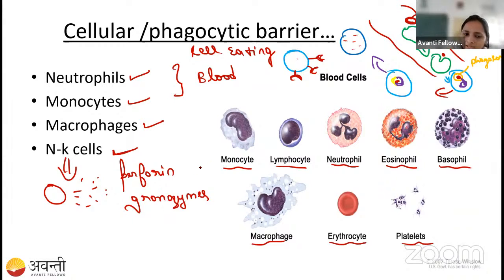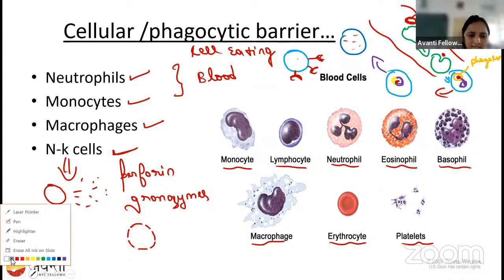Due to the release of this perforin and granzyme, what will happen in the bacteria? It is going to create some pores in the bacterial cell, and then it is going to kill the bacteria. If the cell bursts, if a hole happens in the bacterial cell, all the contents will be removed from the bacterial cell and it is going to die. So this is done by the natural killer cells.